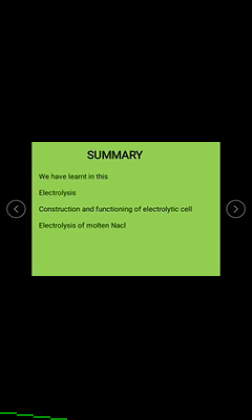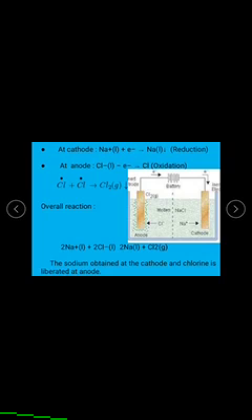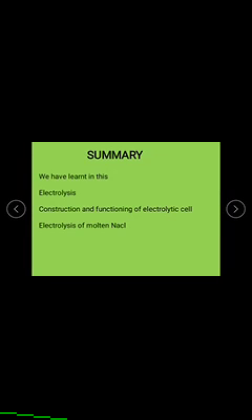In this period we have learnt about what electrolysis is, the construction and functioning of the electrolytic cell, and also we discussed the electrolysis of molten NaCl or fused NaCl. Now let us discuss some quick questions on this topic.